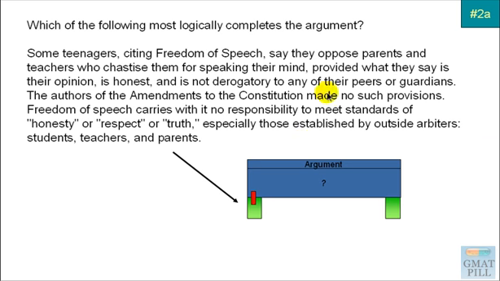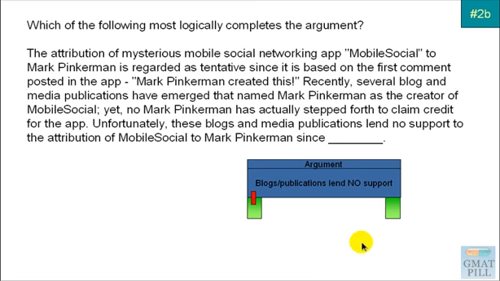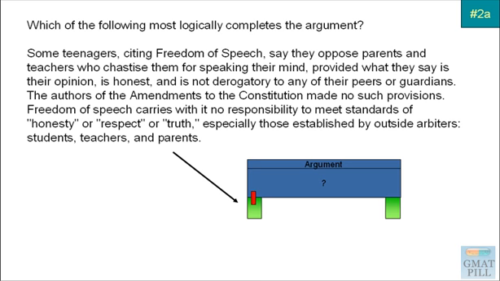Now, the other example of this question prompt, which of the following most logically completes the argument, is shown here. Now, this is a little bit different because they have a passage, then the word since. So usually what this means is that there's an argument that's stated here. They want you to fill in the section with this keyword since. That tells us we want to find out what this section is. So since some reasons, we can make this argument true. Let's go back to the first one and take a look.